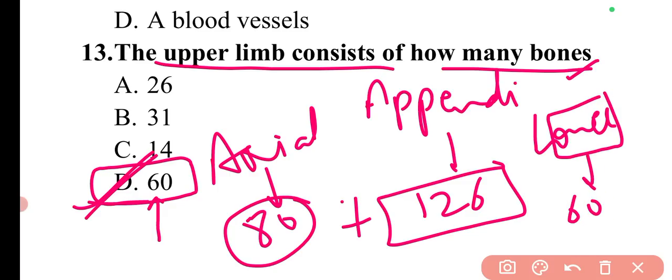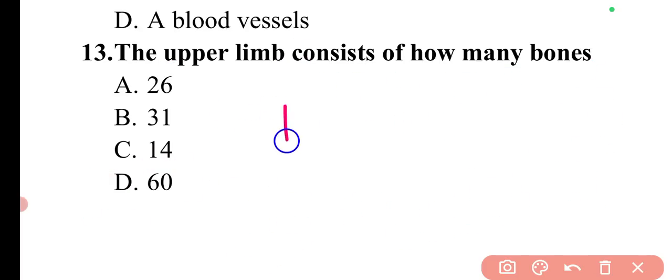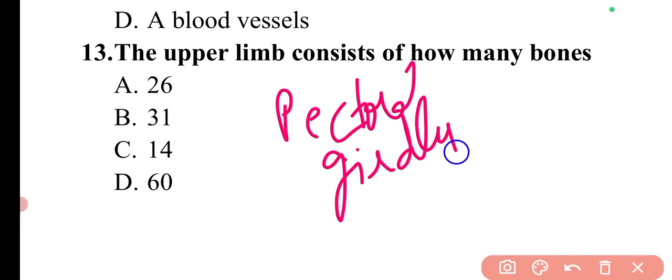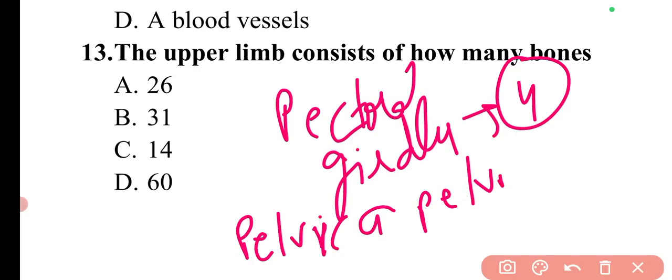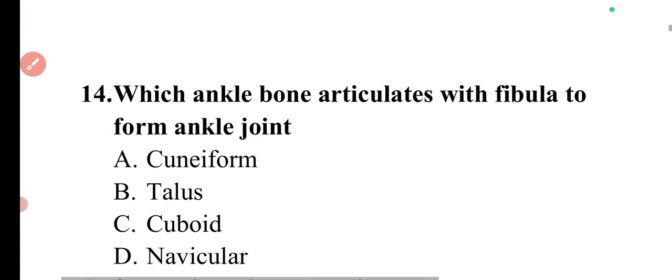Then there are pectoral girdles. There are four bones in pectoral girdles. Then there is the pelvic girdle, or simply pelvis. There are two bones. So this will make up the total of 126 bones in the appendicular skeleton. Then coming to next question.